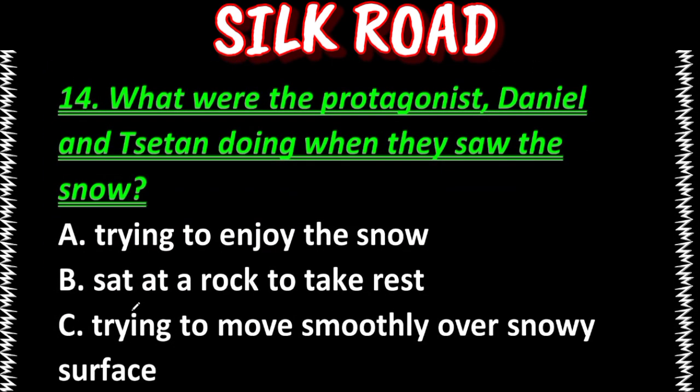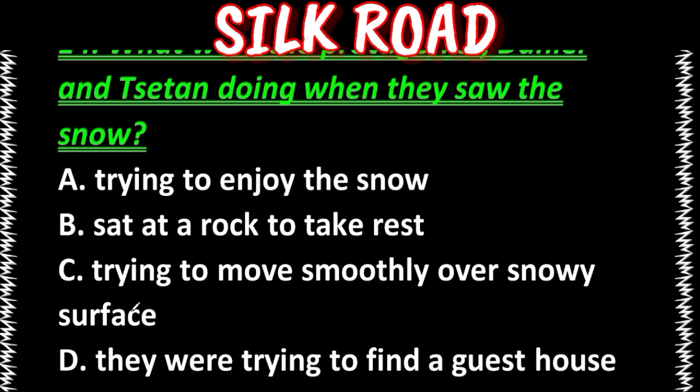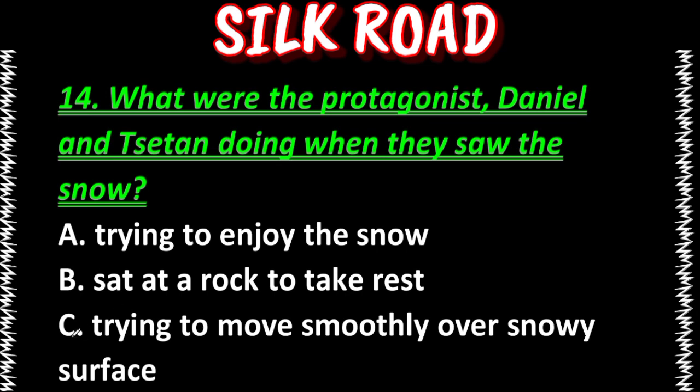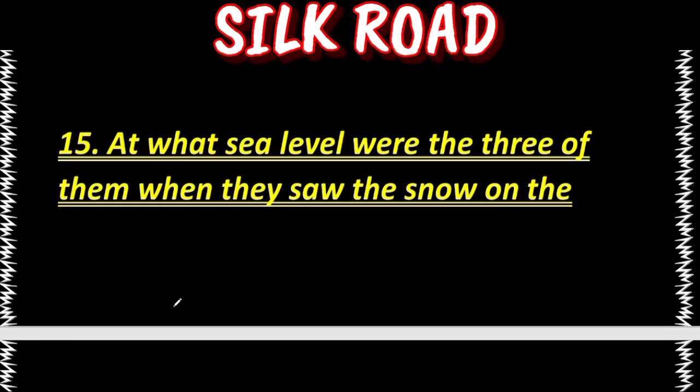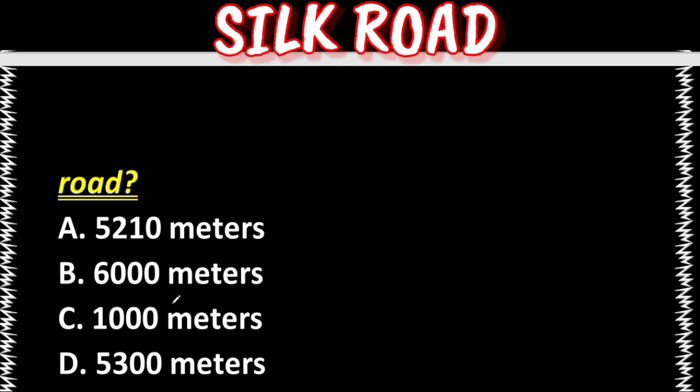Next question is, what were the protagonist, Daniel and Tashi and Satan doing when they saw the snow? Trying to enjoy the snow, sat at a rock to take rest, trying to move smoothly over snowy surface. They were trying to find a guest house. Our answer is option C. Trying to move smoothly over snowy surface. Next question is, at what sea level were the three of them when they saw the snow on the road?